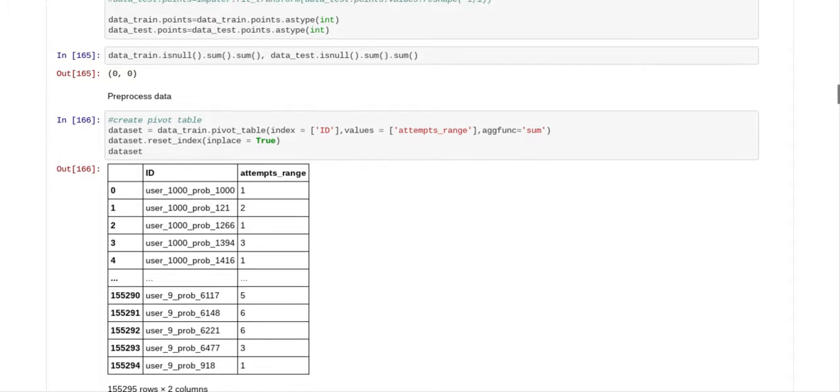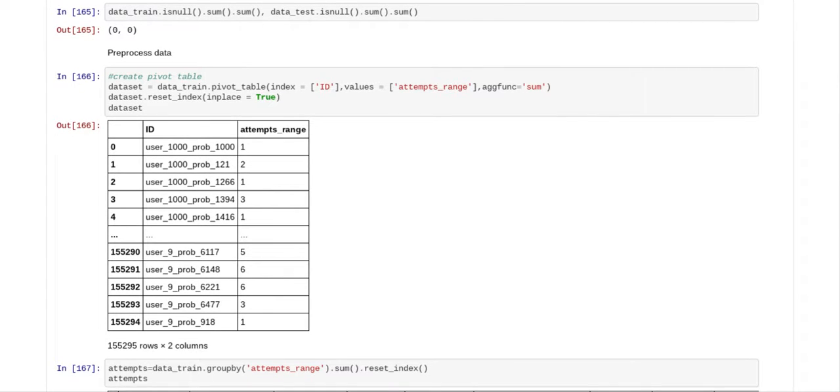The next thing we did is we wanted to pre-process the data. So we created a pivot table with the index on ID and attempts range, so you can see how the attempts range related to the IDs, and every row had its own ID.